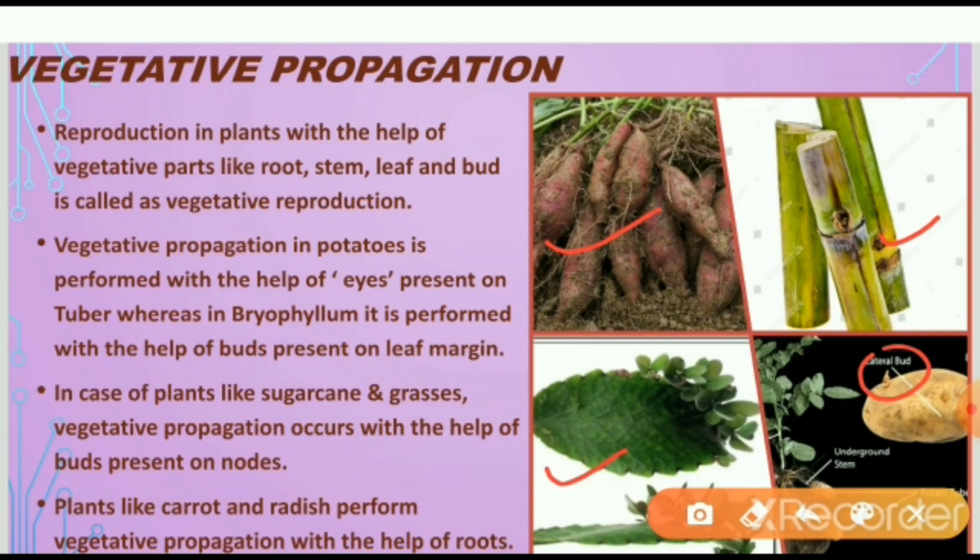Vegetative propagation in potatoes occurs with the help of the eyes. Here you can see small eyes formed on the potato tuber. Bryophyllum, this is a bryophyllum leaf, propagates with the help of buds present on the leaf margin. In plants like sugarcane and grasses, vegetative propagation occurs with the buds present on the nodes. Plants like carrot and radish perform vegetative propagation with the help of roots.